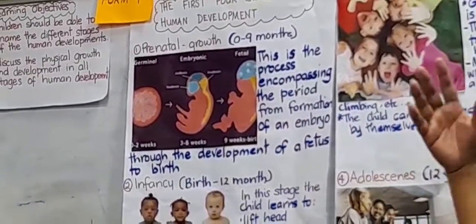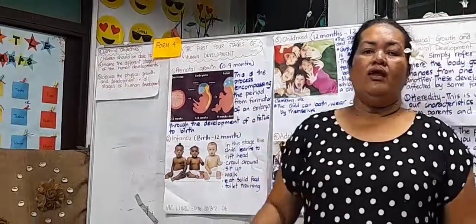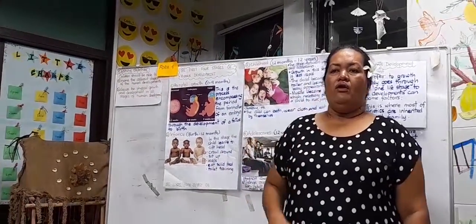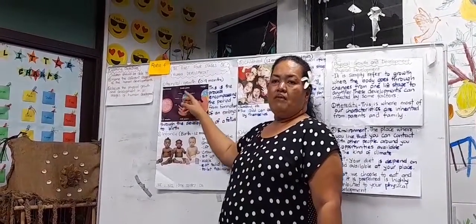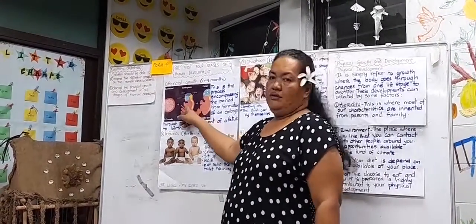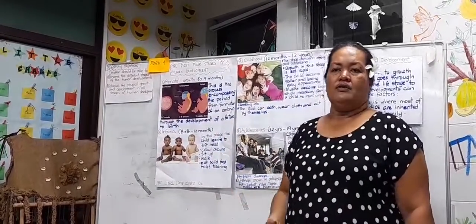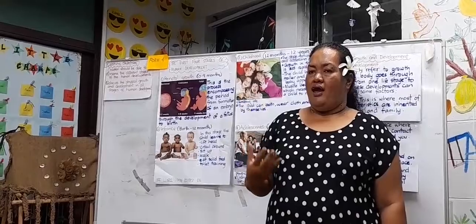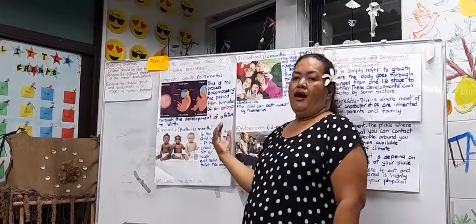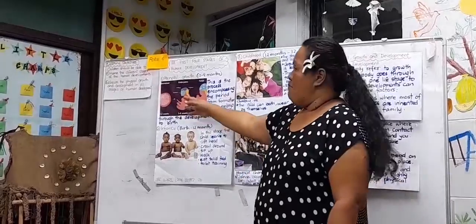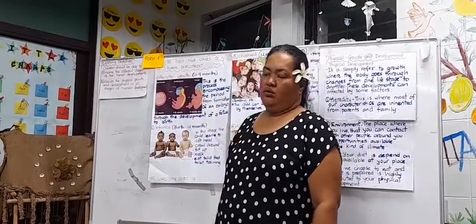Okay, then in this period from 2 to 8 weeks, it's called an embryo. The embryo is connected to the mother's body by the umbilical cord. And this is where the mother passes on food and oxygen to the embryo, and the waste from the embryo is carried back to the mother. The last stage is the fetal stage.